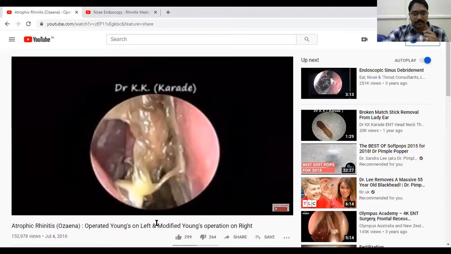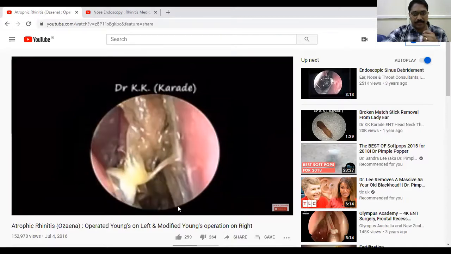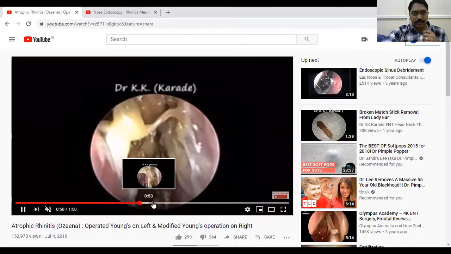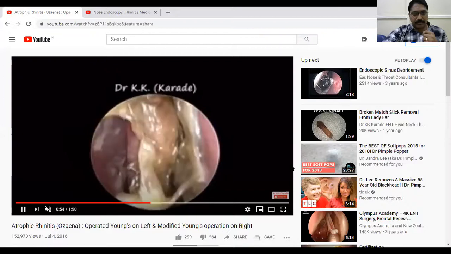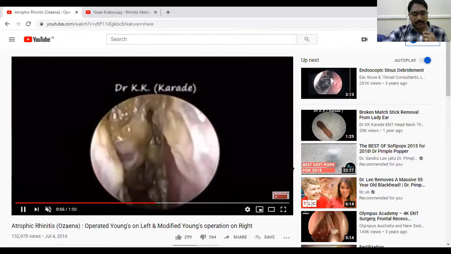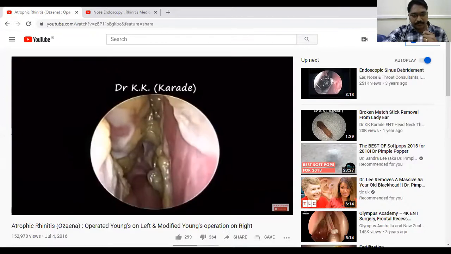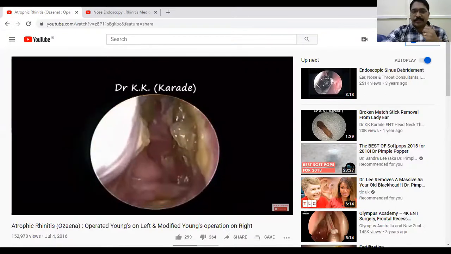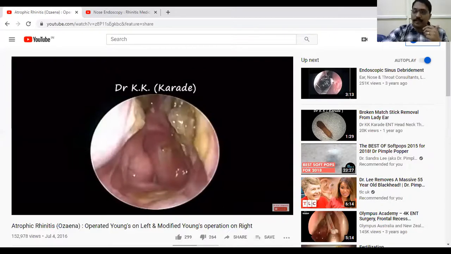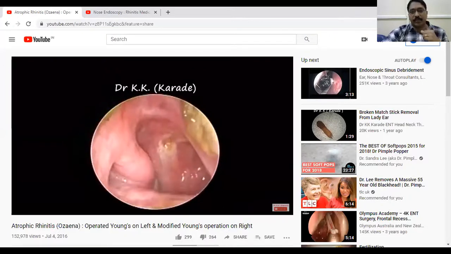With atrophy of the mucosa and the nose. Simply, you can tell that it's atrophic rhinitis by doing anterior rhinoscopy. How?